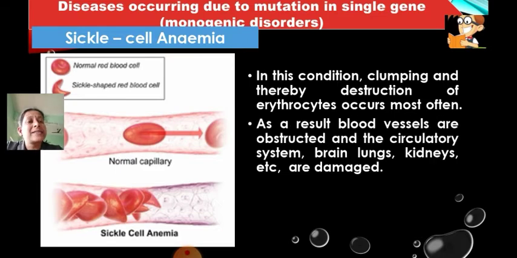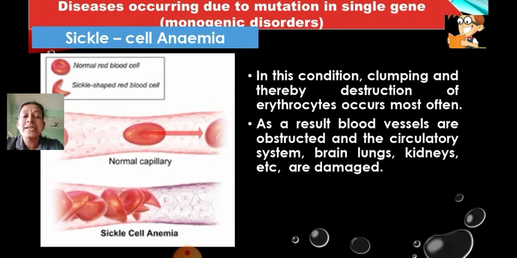As a result, blood vessels are obstructed in the circulatory system, which carries blood to the entire body. If blood is not reaching the different organs, all of them will get affected. The brain will get affected, the lungs will get affected, respiration will not occur normally, the kidneys will get affected.